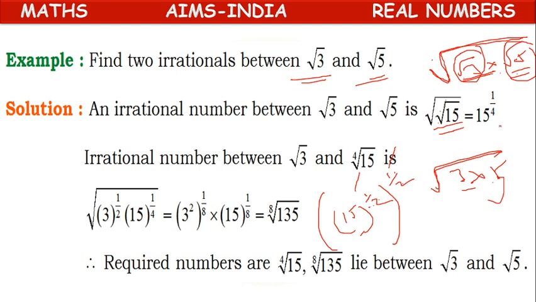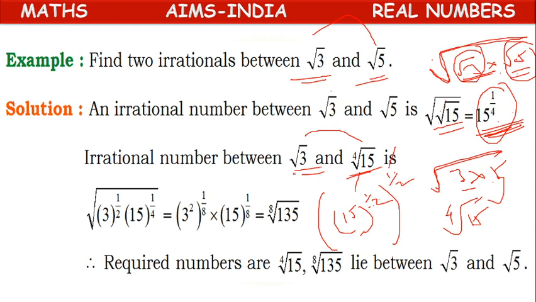So here 1 by 2 into 1 by 2 equals 1 by 4. So 15 to the power of 1 by 4 is a number between root 3 and root 5. Now if you want to insert another number, we can take these two, root 3 and 15 to the power of 1 by 4. 15 to the power of 1 by 4 we can write as 4th root of 15. So square root will become 4th root. 4th root of 15, or root 3 and 4th root of 15.